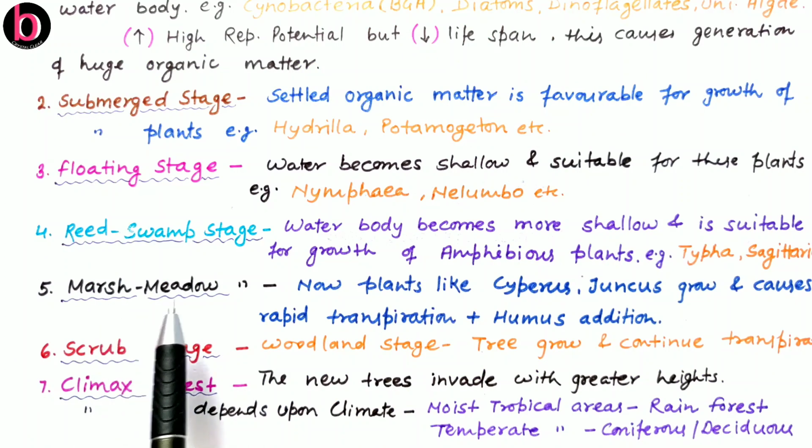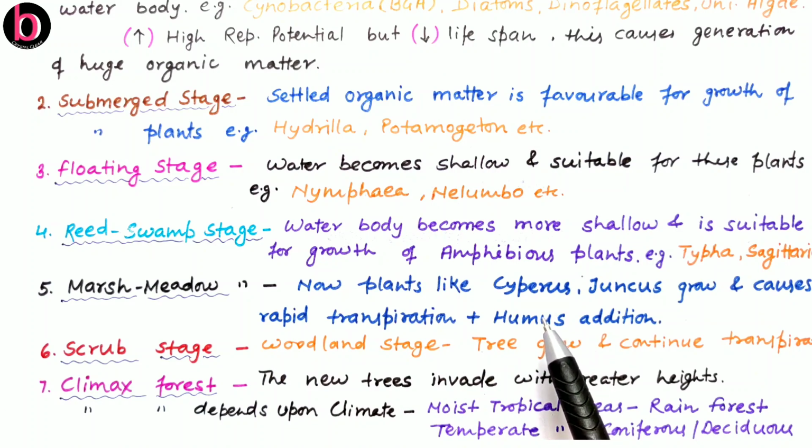Next is the marsh meadow stage, and this stage comes after the reed swamp stage. After the death of the reed swamp plants and the plants of the earlier three stages, the soil becomes highly enriched with humus, and through rapid transpiration as well as after their death there is further humus formation.